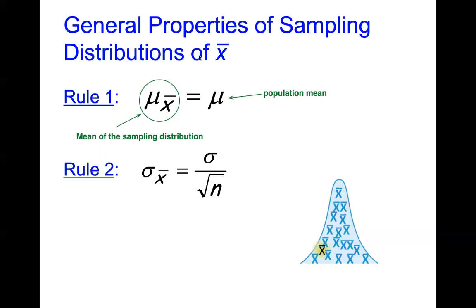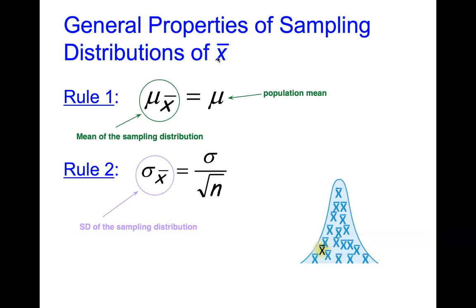Let's try rule number 2, talking about spread. For spread, this is the standard deviation of the sampling distribution. How spread out the sampling distribution is will depend on 2 things.